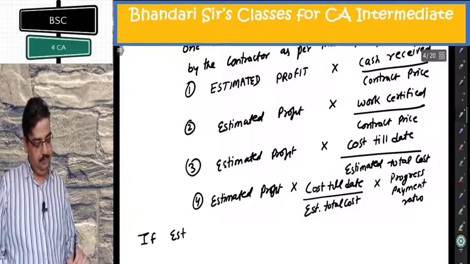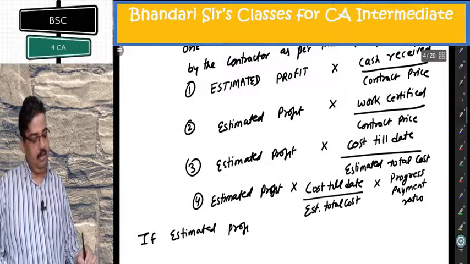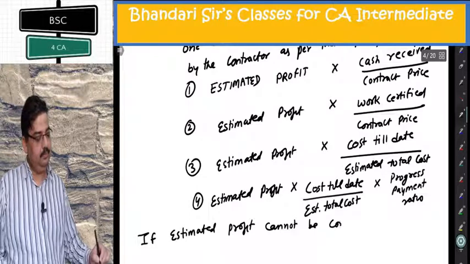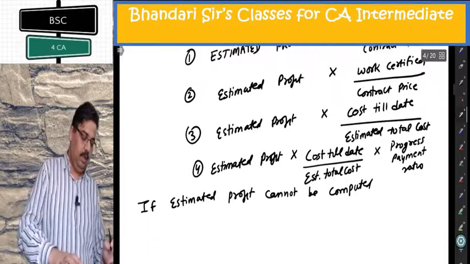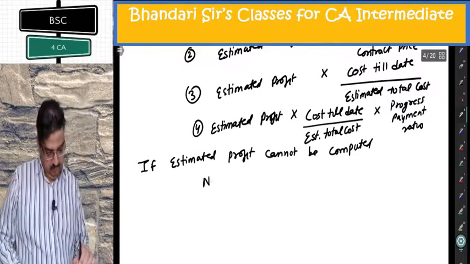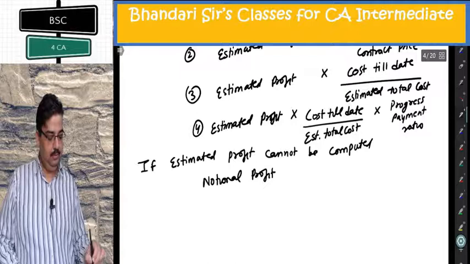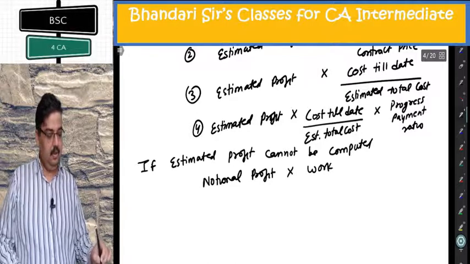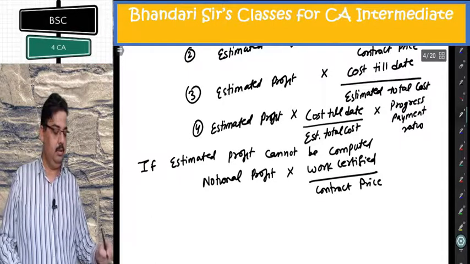If estimated profit cannot be computed, then notional profit into work certified divided by contract price.